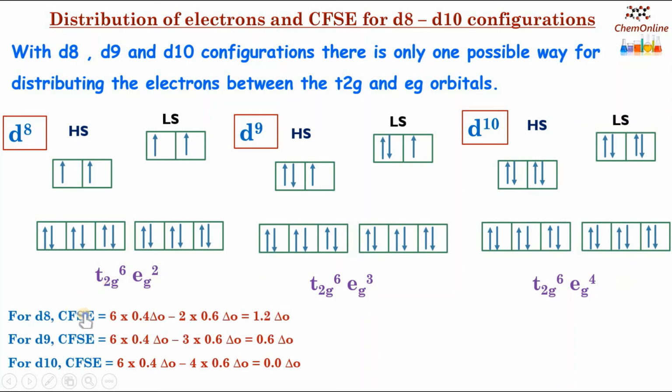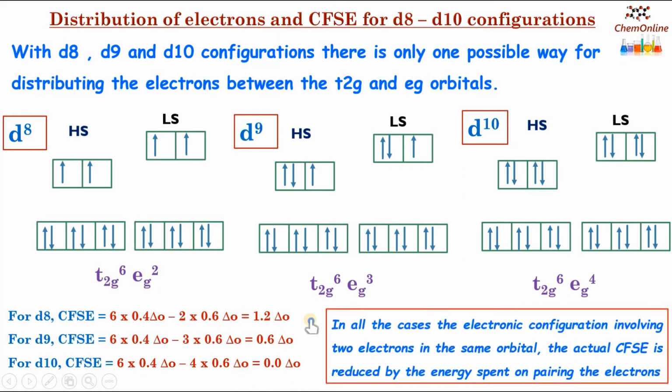And the CFSE values will be, for d8, 1.2 Δo, for d9, 0.6 Δo, and for d10, 0 for both high spin and low spin complexes. So we have to remember that in all the cases of electronic configuration involving 2 electrons in the same orbital, that is in the case of paired electrons, the actual CFSE value is reduced by the energy spent on pairing the electrons.